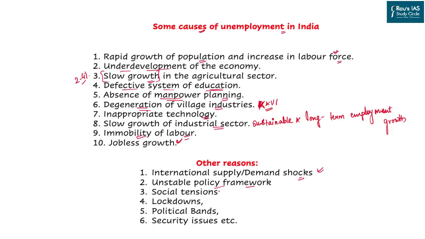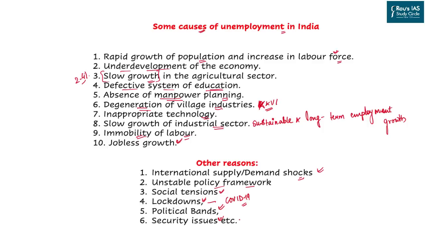Then we have social tensions among the people. So the son of the soil approach is there. People do not find good employment in the nearby areas or in the other states. Then we have issues related to the lockdown, especially with respect to COVID-19, where unemployment just shot up to 20% in the overall situation. Then we have political bandhs and the security issues. Political bandhs are mostly organized by the political parties, which cause unemployment in the current status.